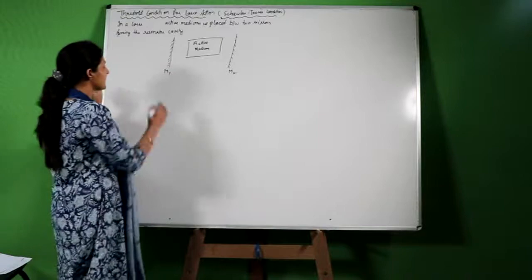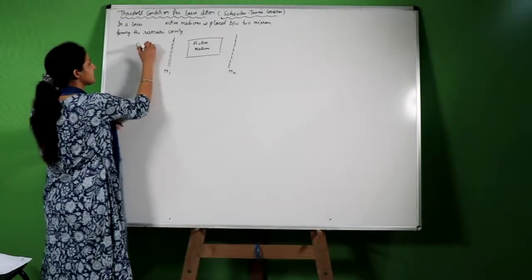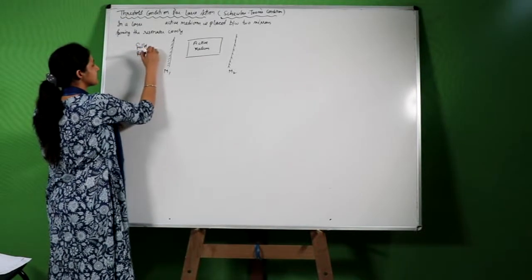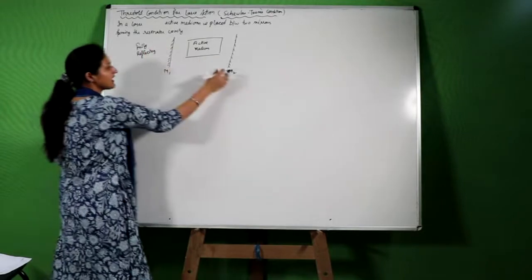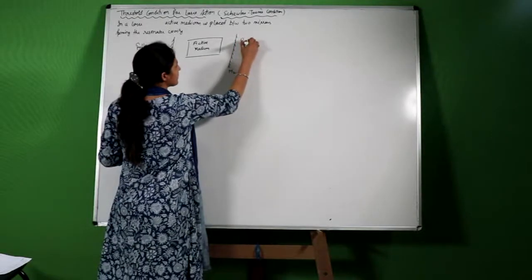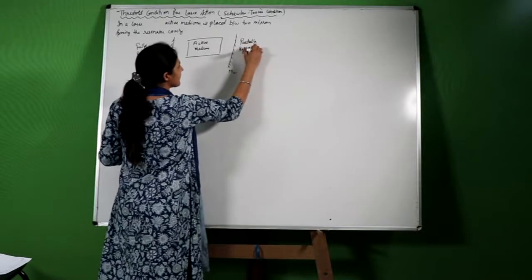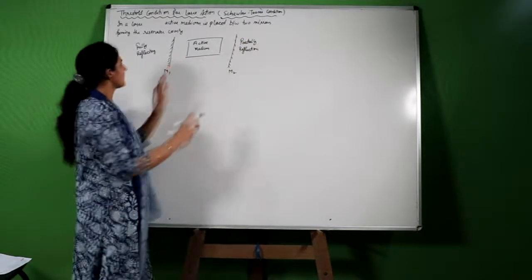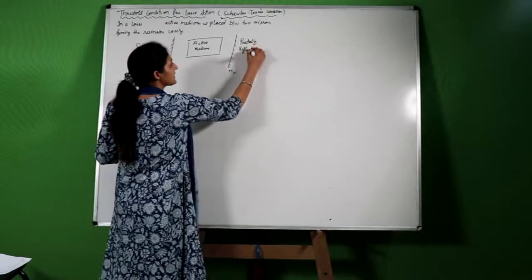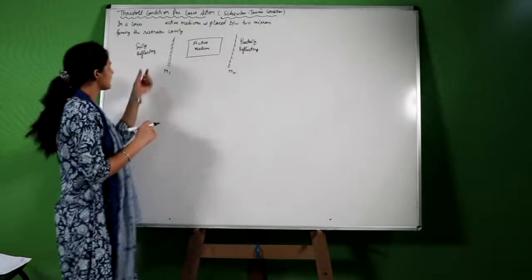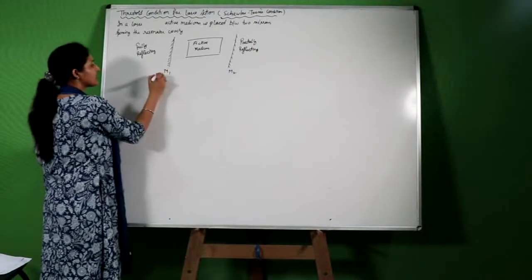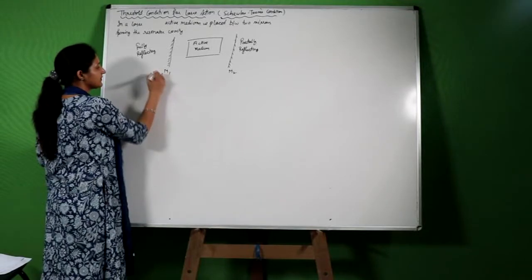This mirror M1 is fully reflecting and this mirror M2 is partially reflecting. The laser output we get from this partially reflecting mirror. This fully reflecting mirror has, let us say, reflection coefficient R1.